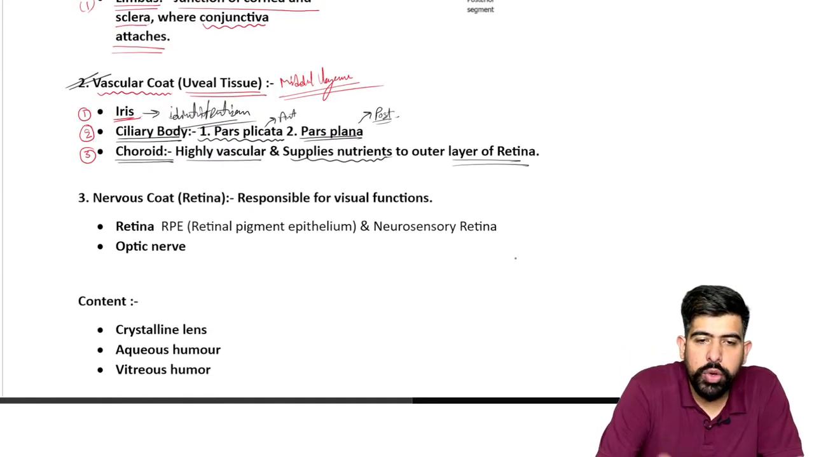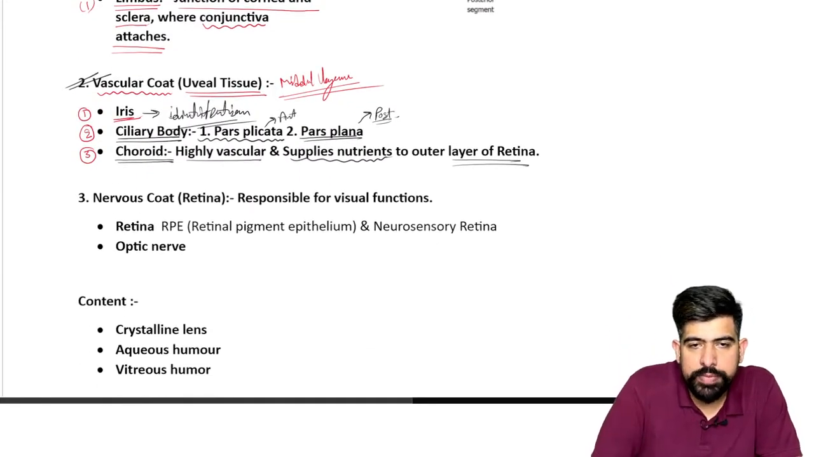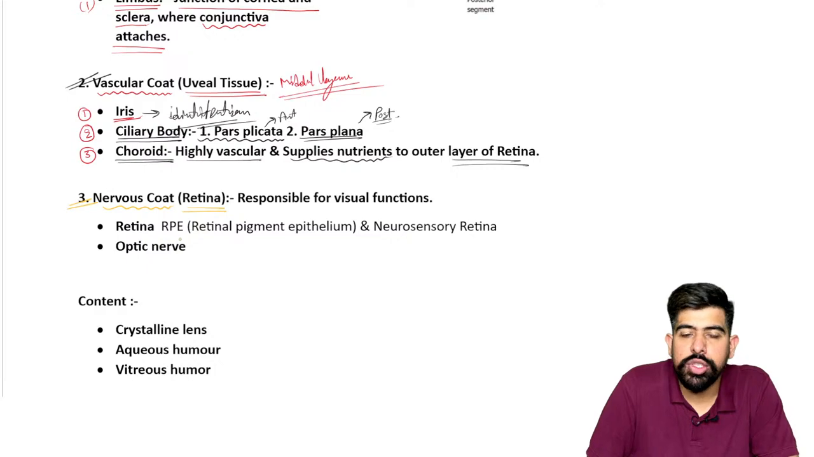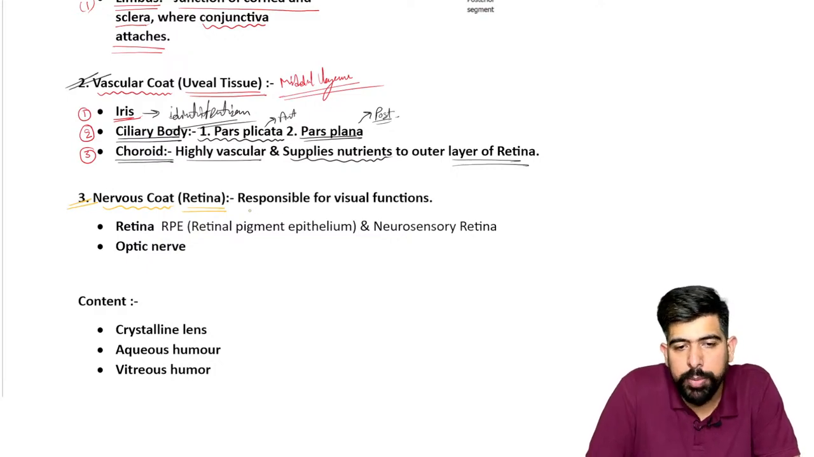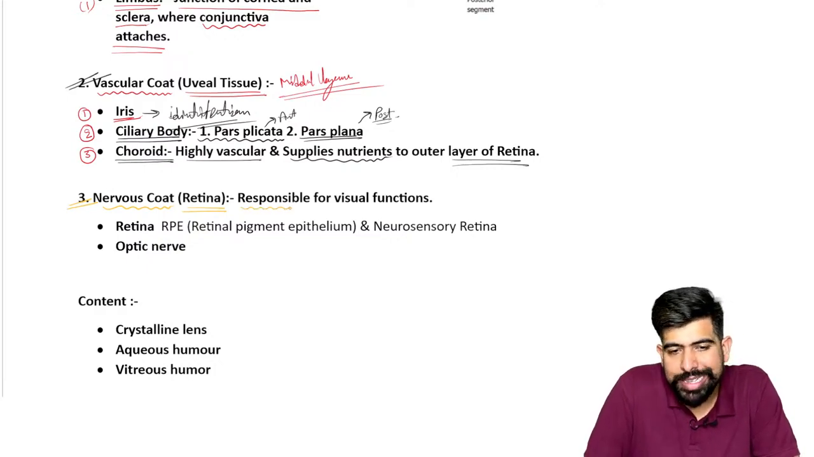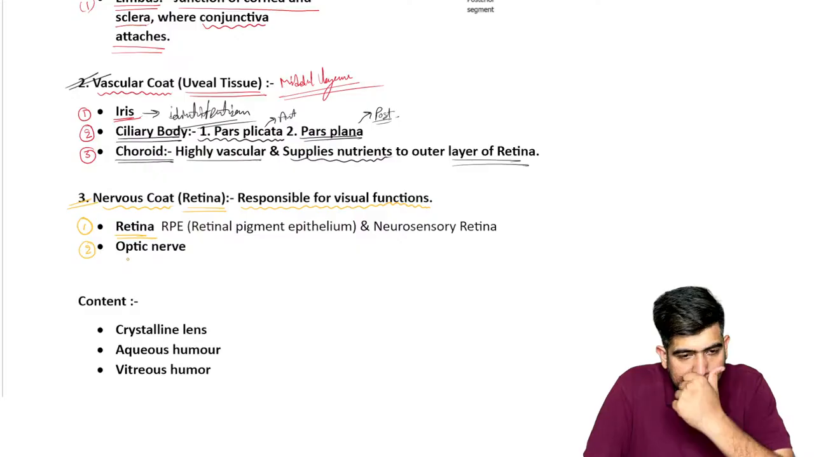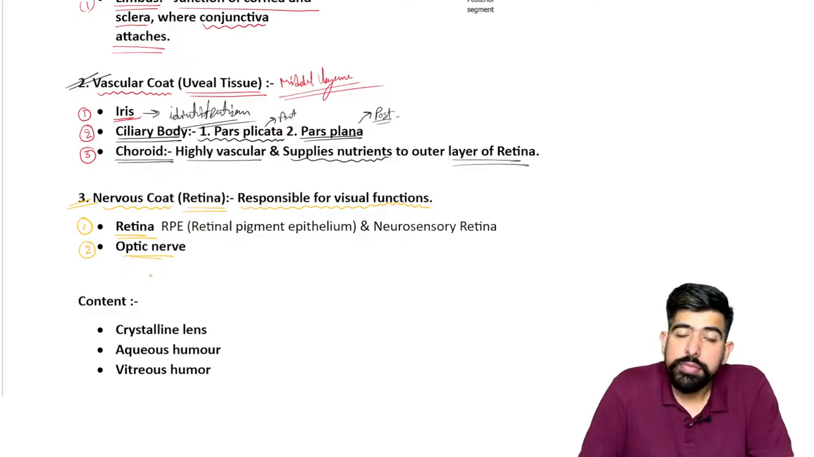Now going inside, the third one is the nervous coat, which is also known as the retina. Please remember that this layer is the only one responsible for the visual functions. And we have two structures over here, the first one which is the retina, and the second one which is the optic nerve.